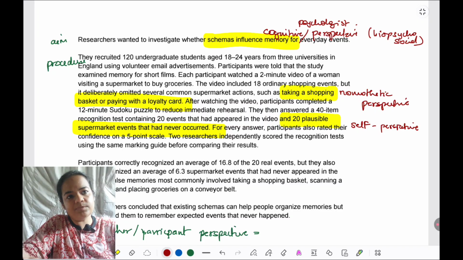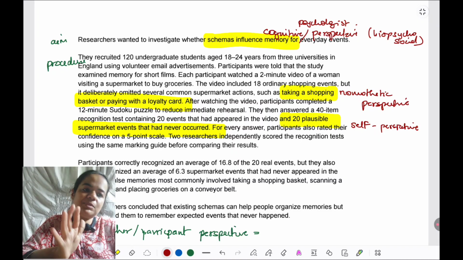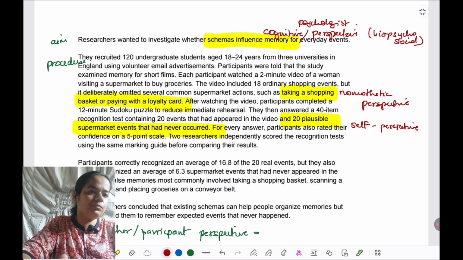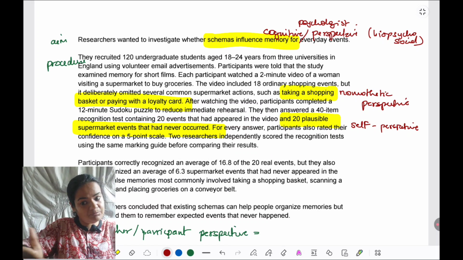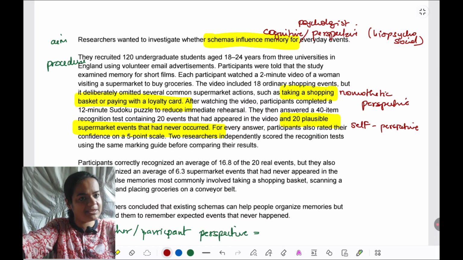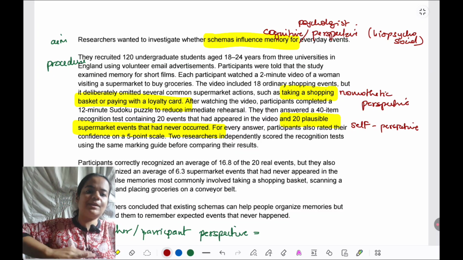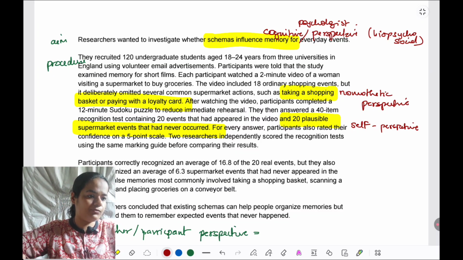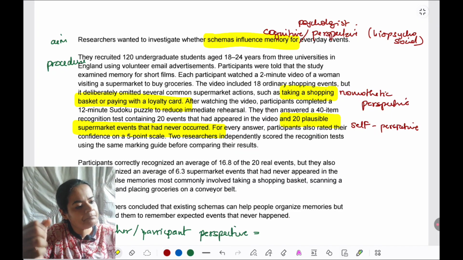The schema is not directly observable. So what the researchers are seeing is whether schemas are influencing them or not while they are doing recognition. Means they are taking a self perspective. They are assuming that what is within participants is going to influence the output that they get from this study. They are not directly assuming that schemas are influencing the memory. That they'll come to know from the recognition test that participants themselves have answered. That they'll come to know from the confidence rating that participants themselves have given. So what schema they have in their mind is going to get reflected in their own test performance, in their own confidence rating. So self perspective is being taken, or participant perspective is being taken.